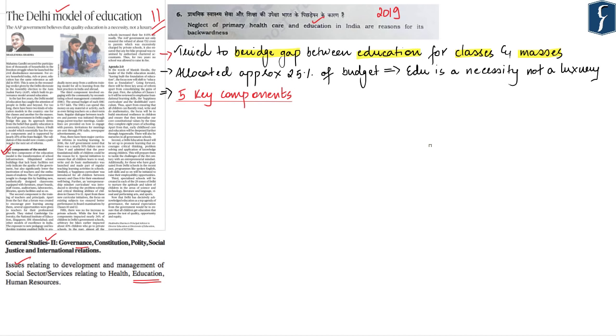This simply means that the AAP government has tried to provide the same kind of education both for the people of the higher classes as well as for other strata of society which include the lower classes as well. In addition to this, the government's dedication towards education is also evident from the fact that they have allocated almost 25% of their budget for education. And this is because of their firm belief in the ideology that education is a necessity and not a luxury. Now, the Delhi model of education is based on 5 major components. Let us discuss them one by one.